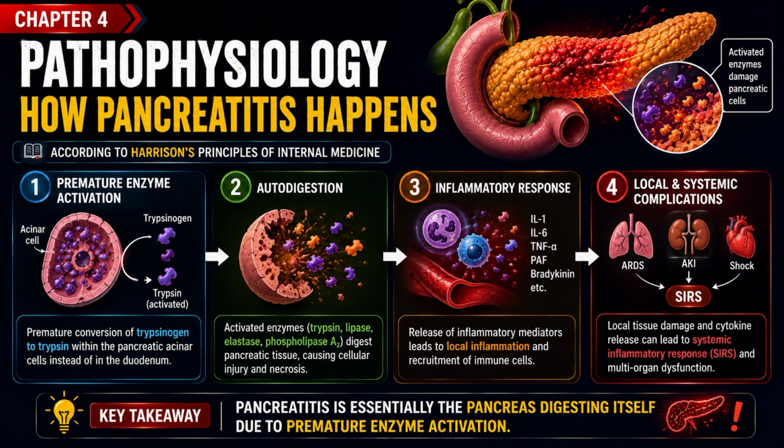Third, inflammatory response. Release of inflammatory mediators leads to local inflammation and recruitment of immune cells. Inflammatory mediators like IL-1, IL-6, TNF-alpha, PAF, and bradykinin. And then local and systemic complications. Local tissue damage and cytokine release lead to systemic inflammatory response syndrome, called SIRS, and multiple organ dysfunction. Complications include ARDS, AKI, and shock.